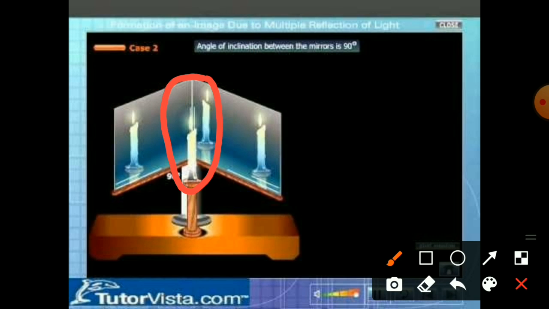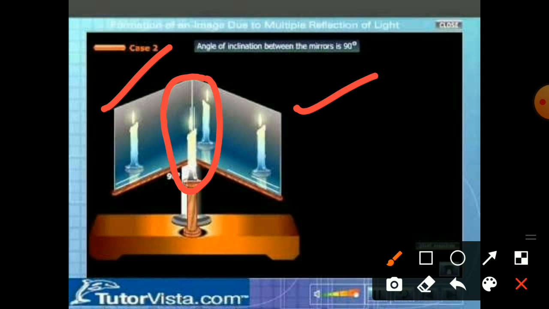If we keep two plane mirrors this way, they can give a greater number of images. The number of images changes depending on the angle. Simply keep in mind that the number of images formed depends on the angle between the two mirrors. If the angle changes, the number of images also changes.